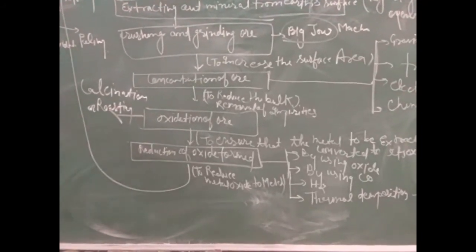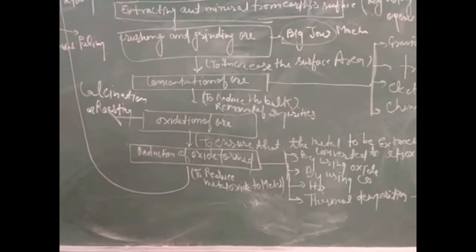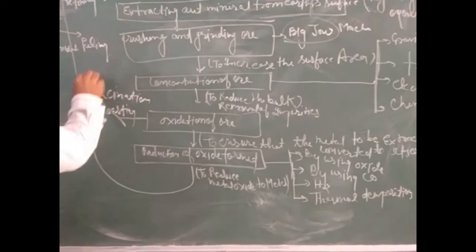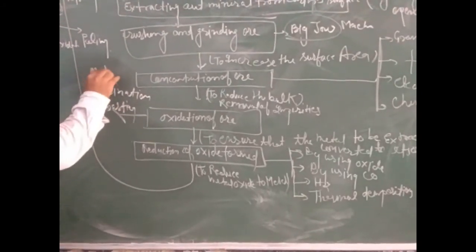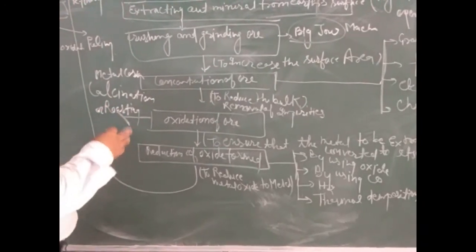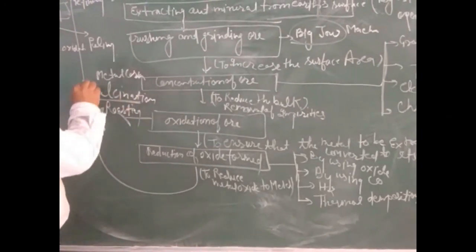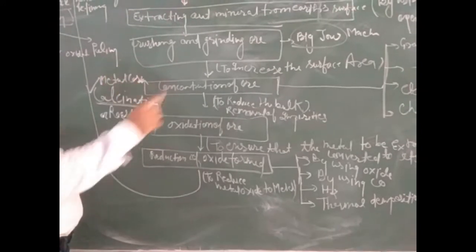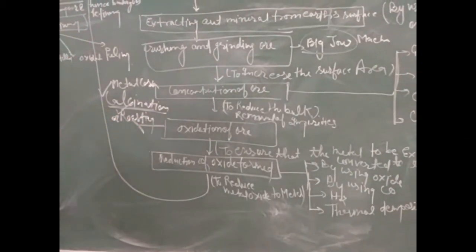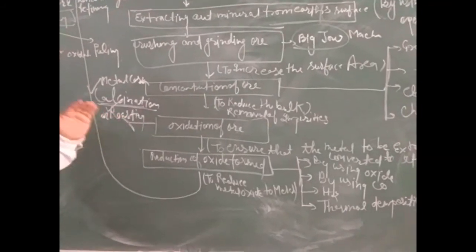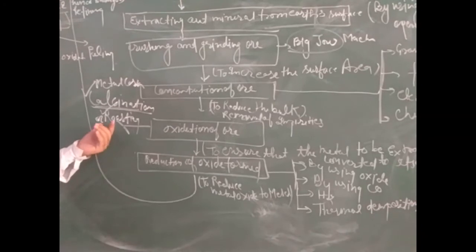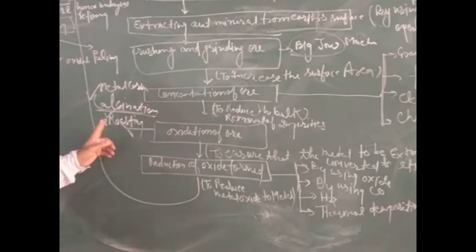Again we will discuss here, calcination is the process by which metal carbonates are converted into oxide form by heating in the absence of air. But roasting is a process of converting sulfide ore into oxide ore by heating in the presence of oxygen.